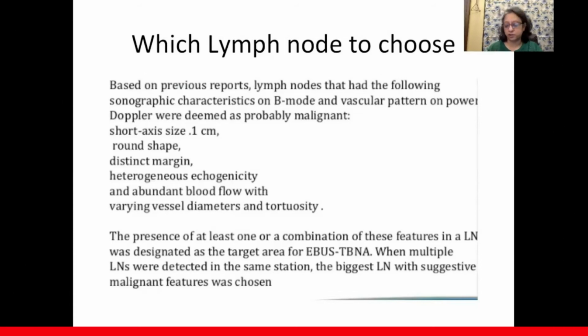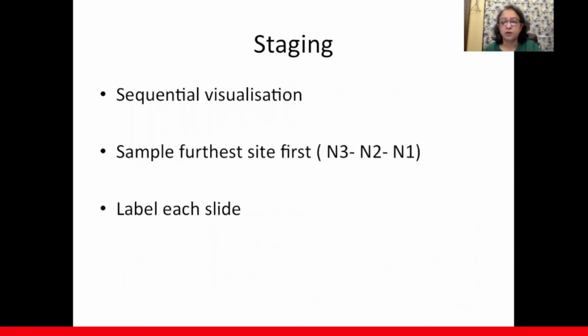Now, when we do staging transbronchial needle aspiration, you do sequential visualization. So start with 2R, 4R, 4L, station 7, 10R, and then 10L and 11R, 11L. But having said that, while staging, you sample the furthest site first.